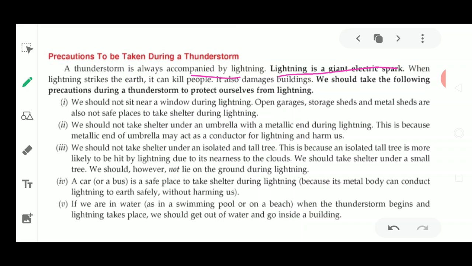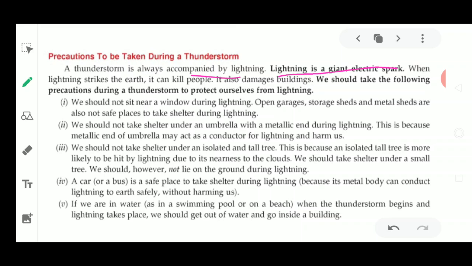Sometimes when strong winds come, they bring objects flying up, and these objects can hurt the people who are in the place in between the thunderstorm or in between these strong winds. In the path of these strong winds, everything that comes into the path is taken up. Now what precautions must be taken?